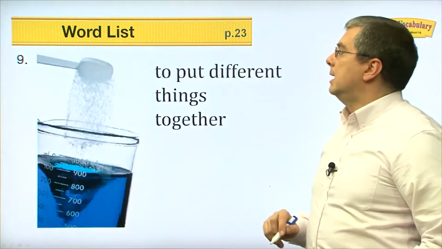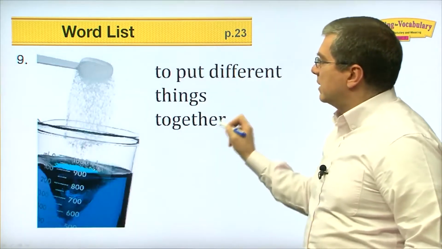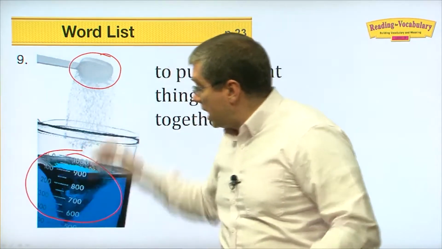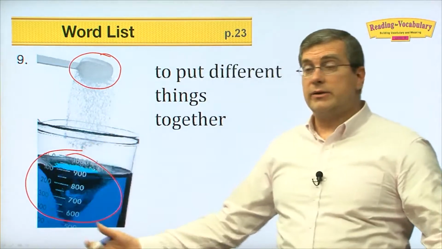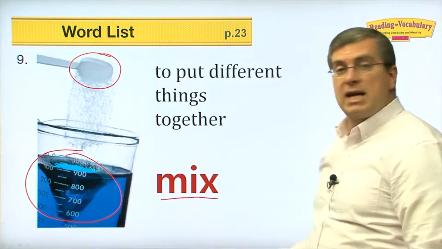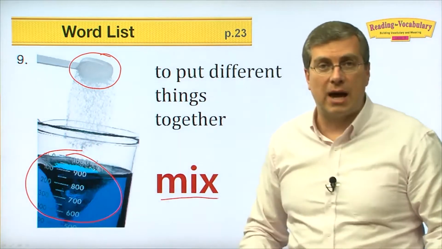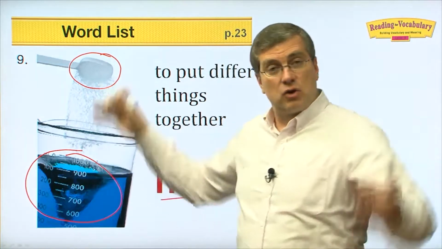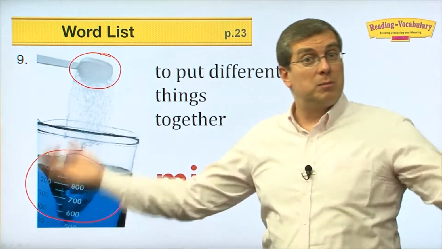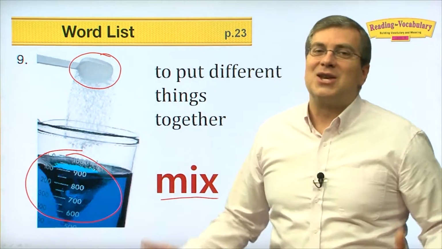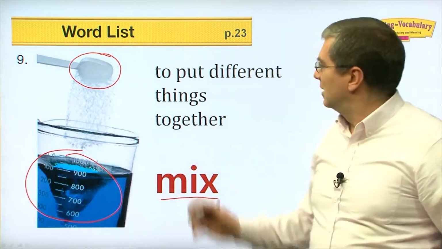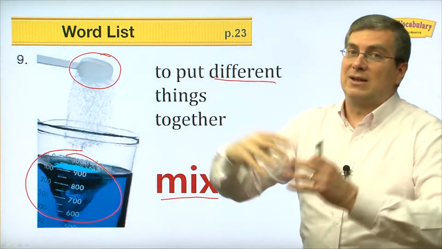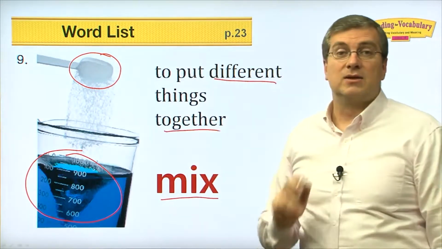Okay, next word. Number 9, to put different things together. You have one thing here. You have another thing here. You're going to put them together. What are you doing? That's very easy. Mix. You will mix the two things together. Sometimes we mix a solid with a liquid, but you can also mix two liquids, two solids. You can mix gas. There's lots of things you can mix together. So mix, to put two different things, 2, 3, 4, you put many things together. You are mixing. To mix.